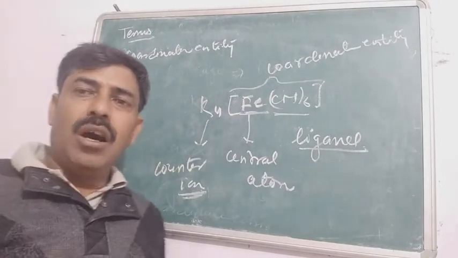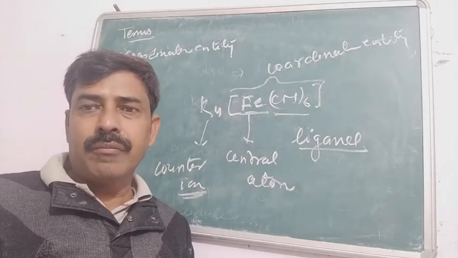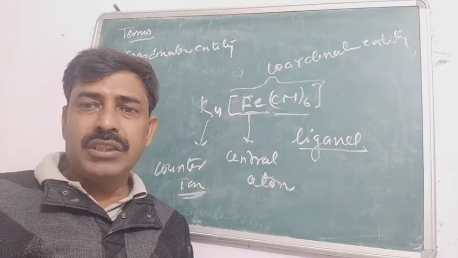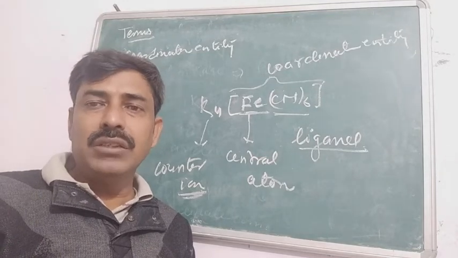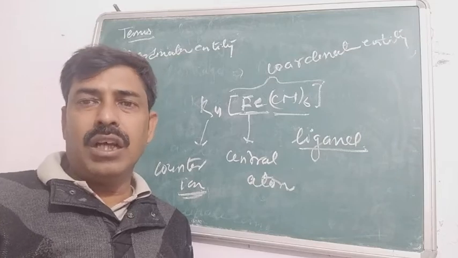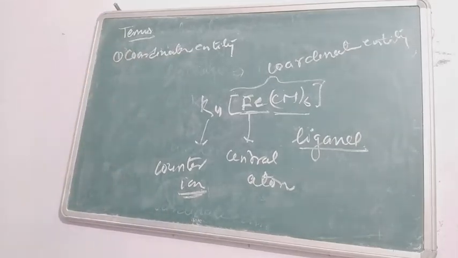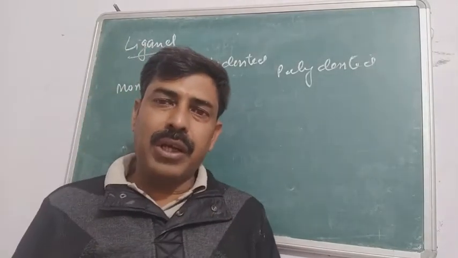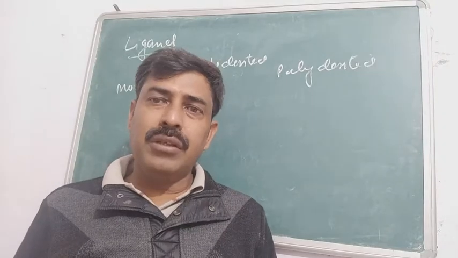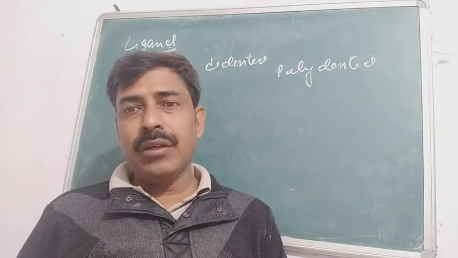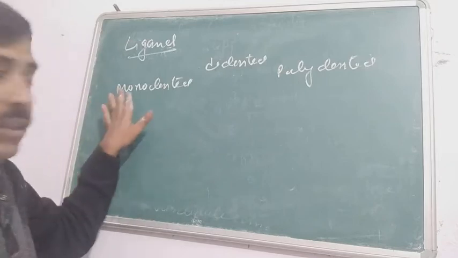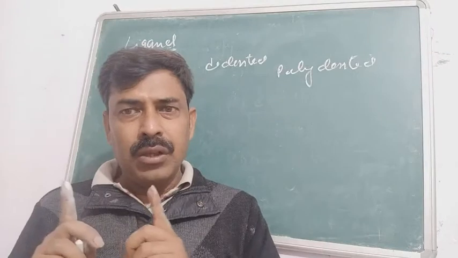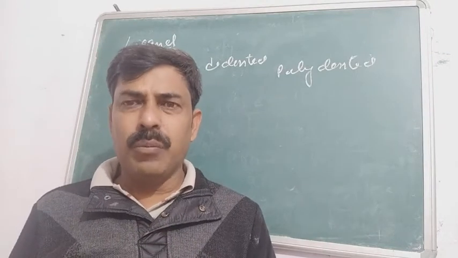Now we are seeing how many types of ligands there are. Ligands can be classified on the basis of the number of ligacy, or you can say the valency. On the basis of the valency we can classify the ligands. So here are the types of ligands, on the basis of how many bonds they make with the system. And the first one is called the monodentate. That means those species which have the capacity to form only one bond. You can call it monovalent.